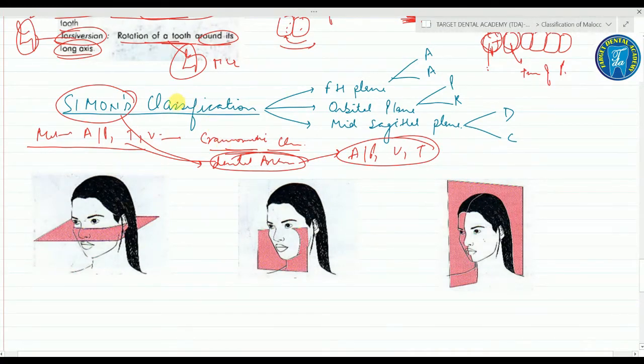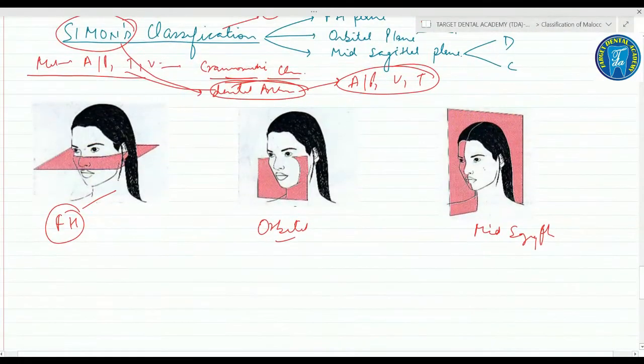Simon's system of classification made use of three anthropometric planes. He used the FH plane, that is the Frankfurt horizontal plane, the orbital plane, and the midsagittal plane. Now understand these three. This is the FH plane, the Frankfurt horizontal plane. It is a plane that connects the upper margin of the external auditory meatus to the infraorbital margin.